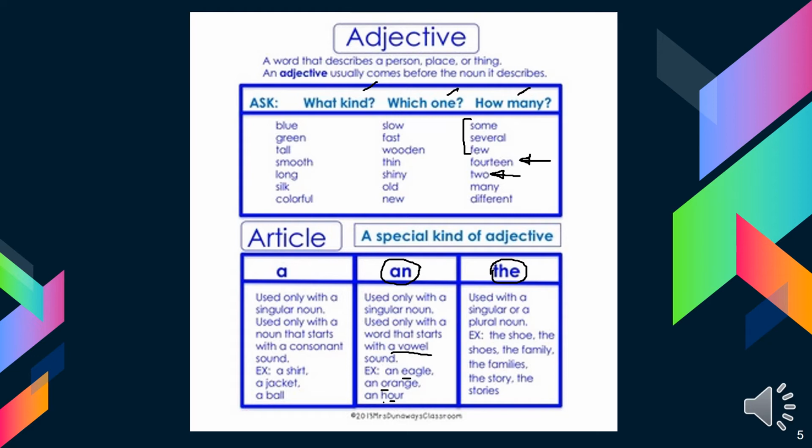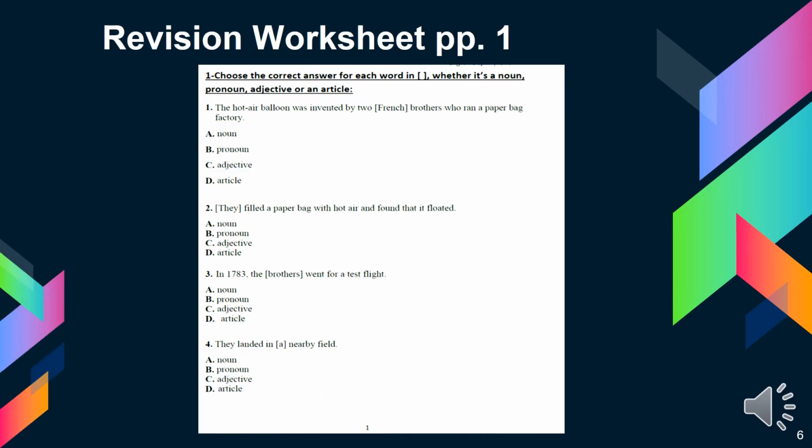We can add the before a noun that is either singular or plural. They are the same. For example, the shoe, shoe is singular. The shoes, this is the plural. Or the family, or the families. The story or the stories. Very well. So here now we have the first page.